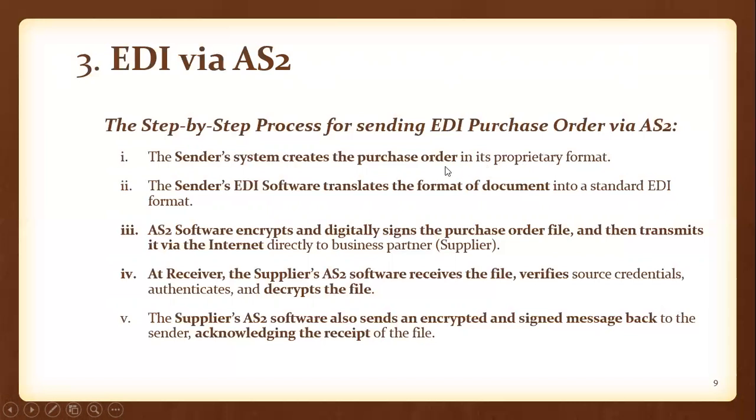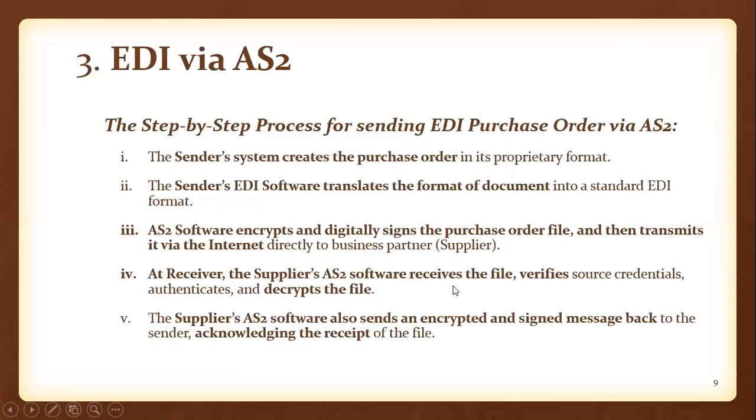That's why, after creating the purchase order in its local format, the sender has to translate that document into a standard EDI format. The business document must be converted into an EDI business document by using EDI software. Next, after converting your document into an EDI document, the AS2 software will encrypt that EDI business document, and it will be digitally signed by the purchaser and transmitted to the supplier via the internet. At the receiver, the supplier also maintains AS2 software.